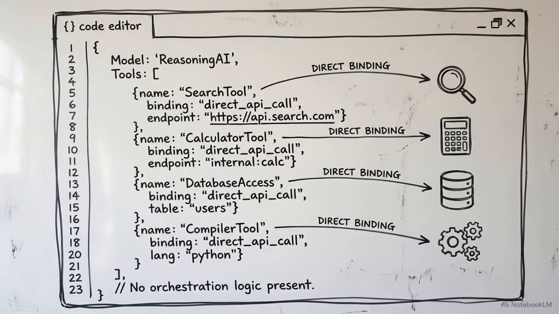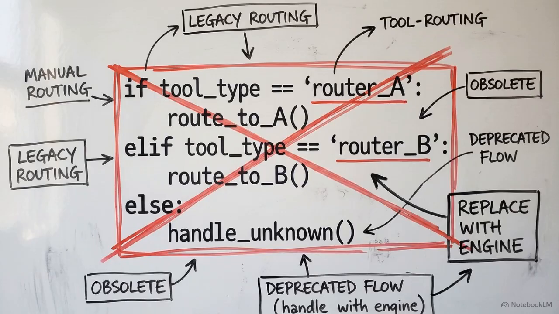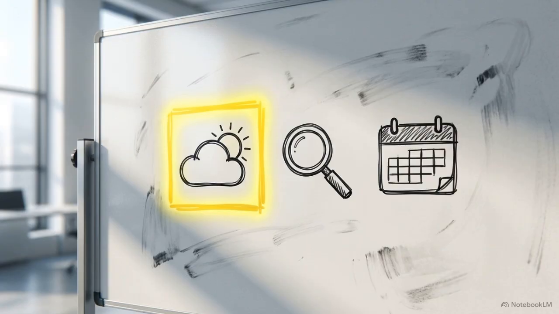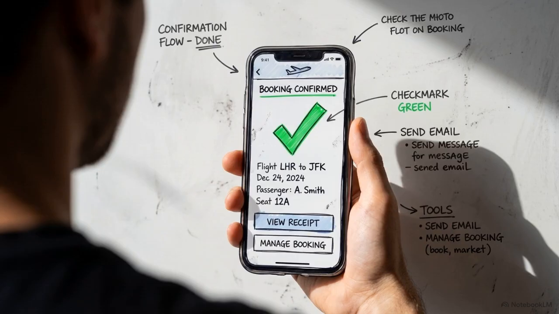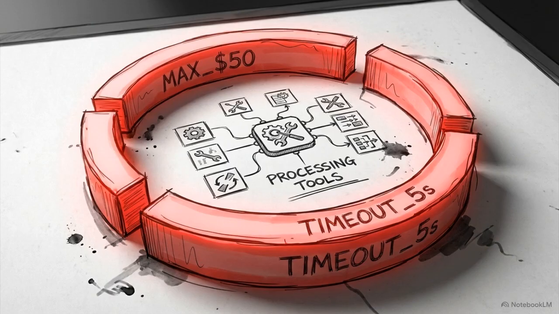These models internalize the thought-action loop directly into their base training. Instead of requiring you to write custom orchestration logic to coordinate tools, the model evaluates its own options, calls a weather tool, reads the result, and autonomously decides to call a booking tool next. This schematic highlights the reality of embedded reasoning. The model may handle the tool selection, but the developer must build the hard constraints around it.